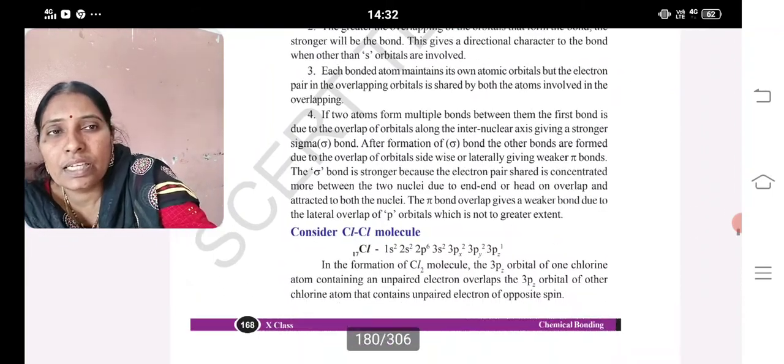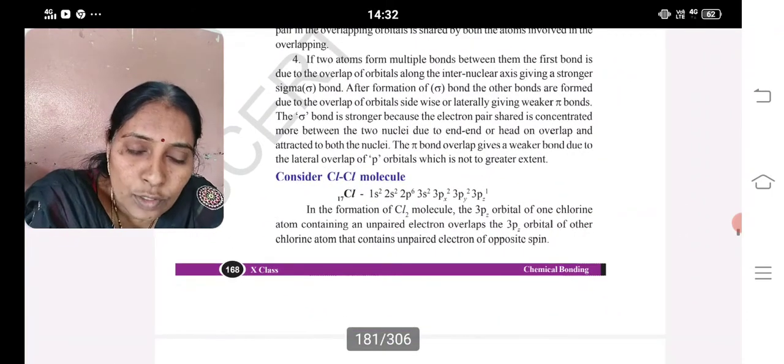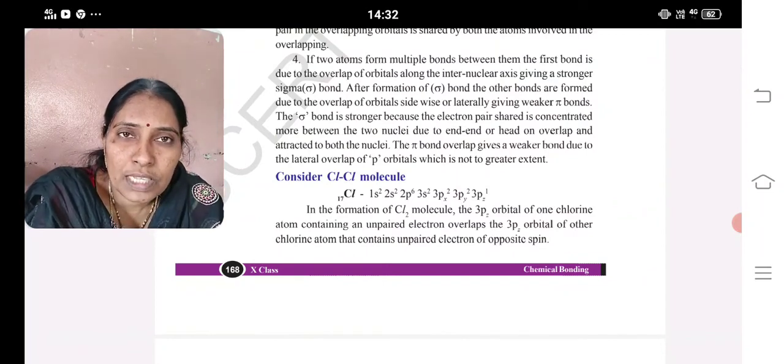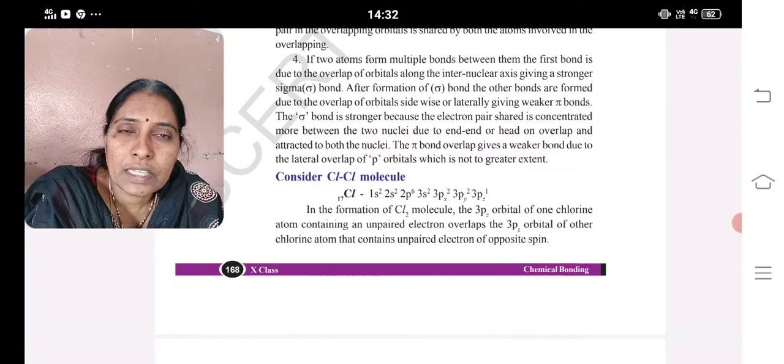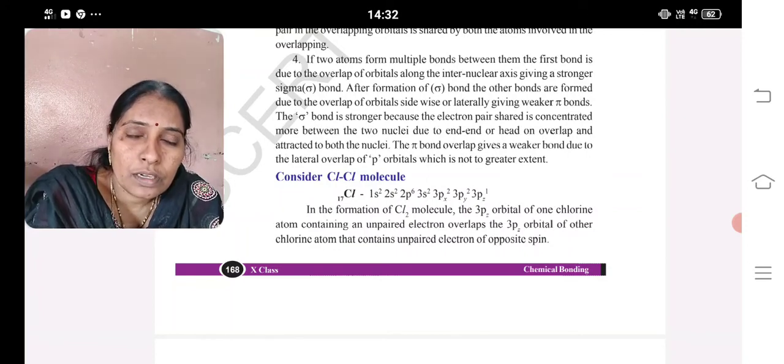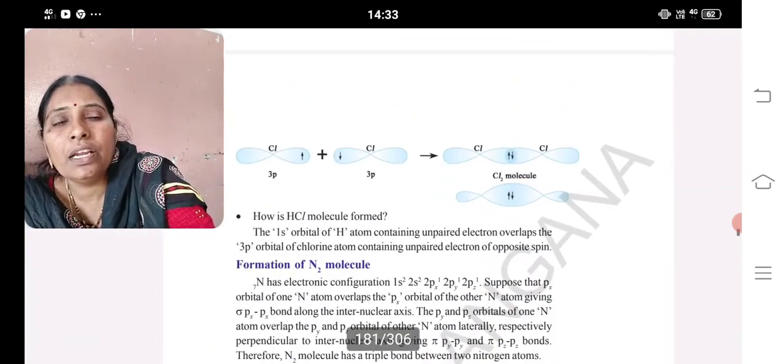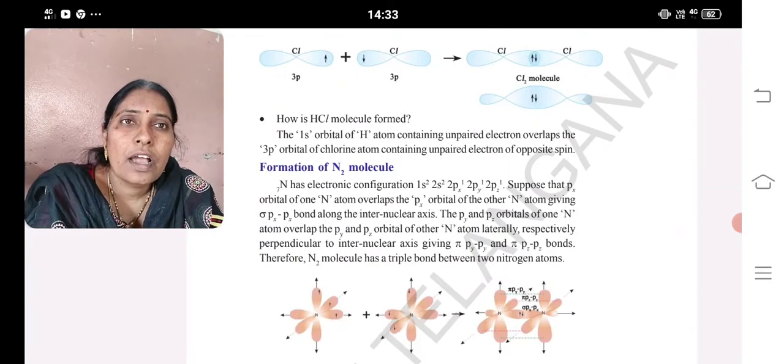Okay, a good example is the chlorine molecule. When two chlorine atoms combine, it forms a molecule. The atomic number of chlorine is 17. Its configuration is 1s2, 2s2, 2p6, 3s2, 3p5. In this 3p5, px is paired, py is paired, and pz has one unpaired electron. The unpaired electron of each chlorine combines and forms a chlorine molecule. Similarly, the 1s orbital of hydrogen containing an unpaired electron overlaps with the 3p orbital of a chlorine atom containing an unpaired electron of opposite spin to form an HCl molecule.